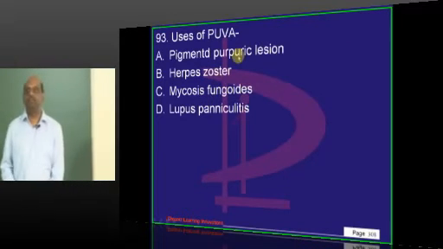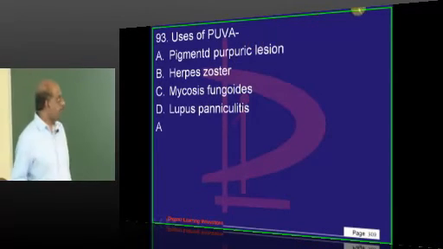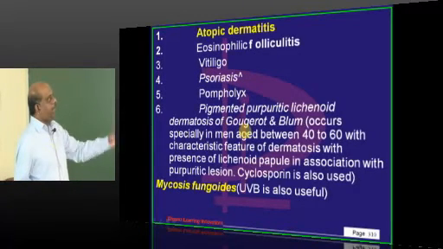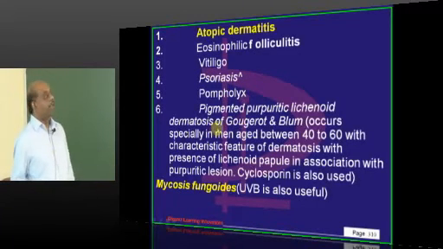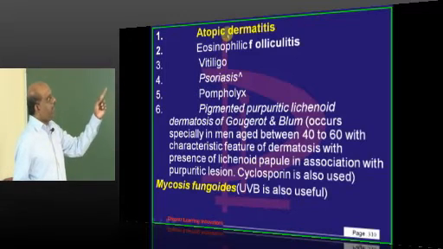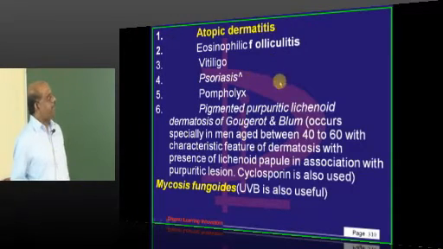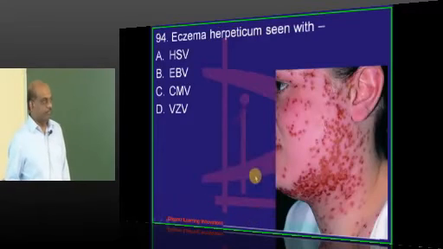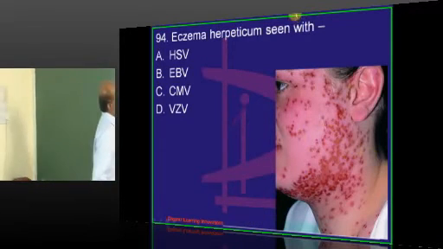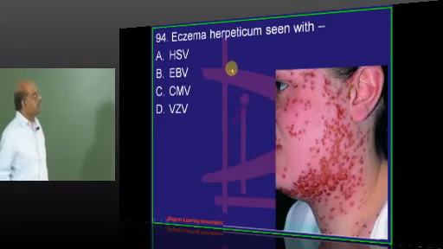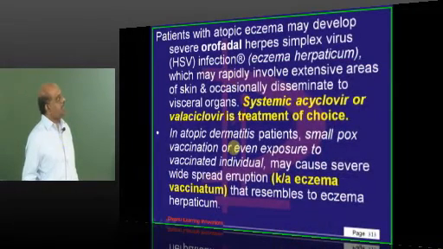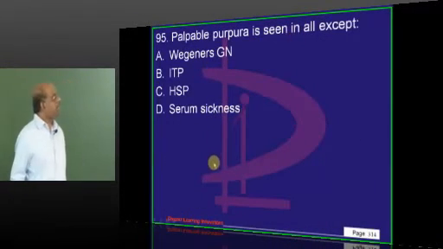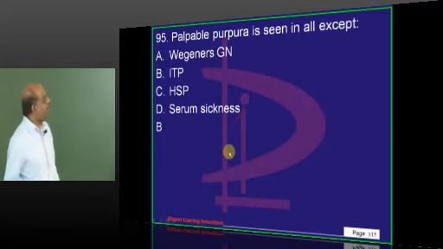Uses of PUVA. Yes, doctor? Pigmented purpuric lesions, lichenoid dermatitis it is called, palmoplantar psoriasis, vitiligo, atopic dermatitis and eosinophilic folliculitis, whereas in mycosis fungoides we use UVB. Eczema herpeticum is HSV. Palpable purpura, not in case of ITP because it is a platelet dysfunction.